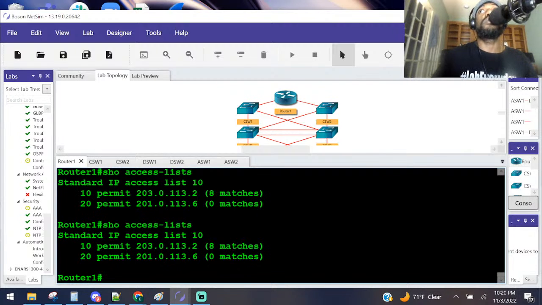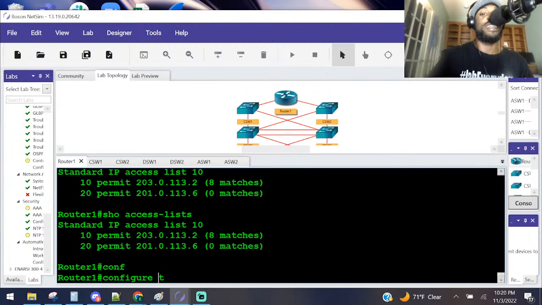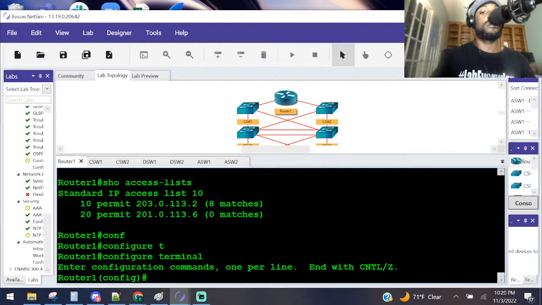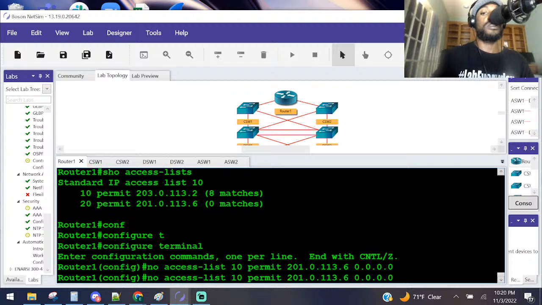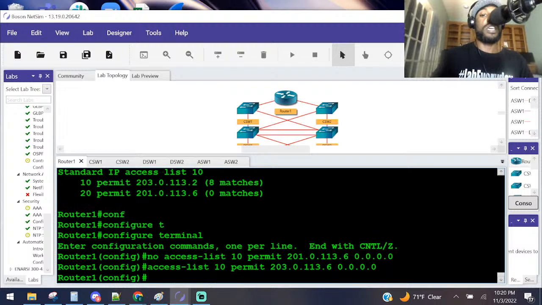Is that the correct IP? 203.0 and not 201? Oh, good catch. Good catch, Foster. I put 201 there. Y'all see that? Typo. Let's go back and fix that. I'm glad you caught that. All right. Let's go to that access control list. Let's get rid of that. Good catch, because I really would have been stuck with that one. 203. That was definitely a typo.